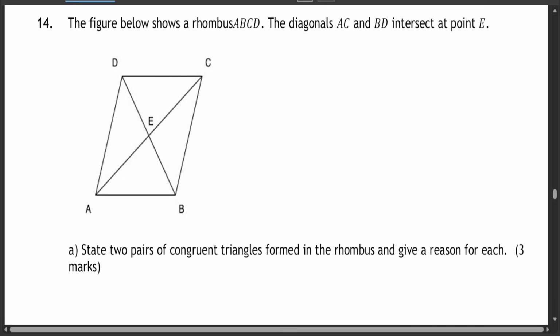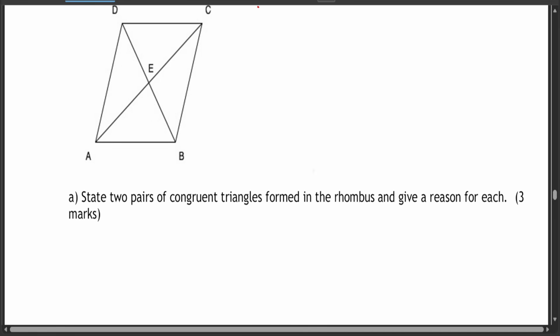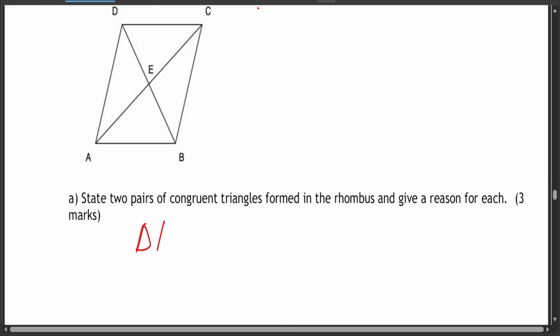The figure below shows a rhombus ABCD. The diagonals AC and BD intersect at point E. State 2 pairs of congruent triangles formed in the rhombus and give a reason for each. Very simple question. Let me use another different color. Now, the first pair that I see here is triangle ABE is equal to triangle DEC, which I'll highlight for you here. This is equal to this, and for the reason I'll use SAS.